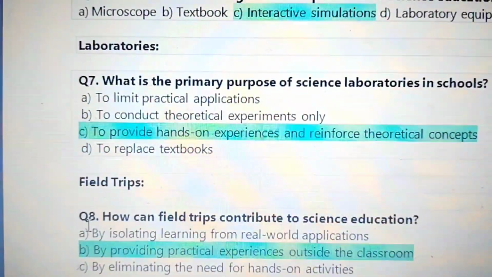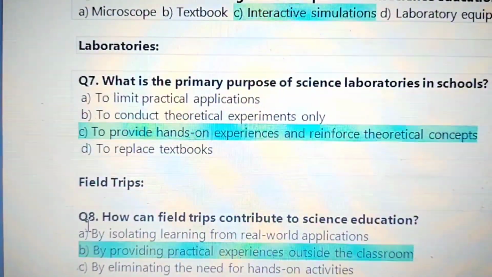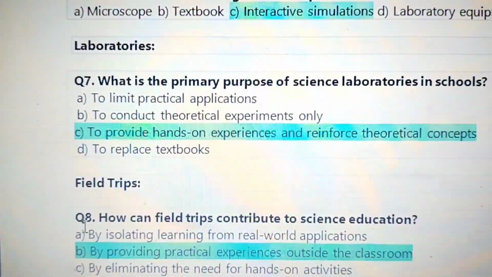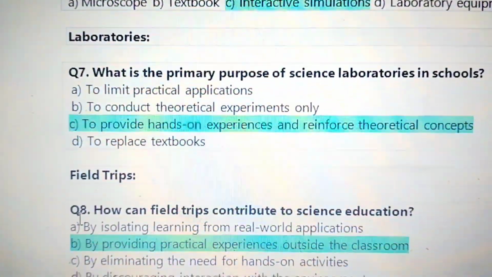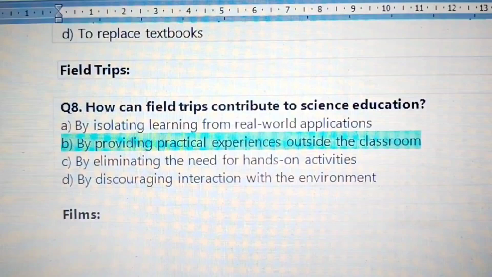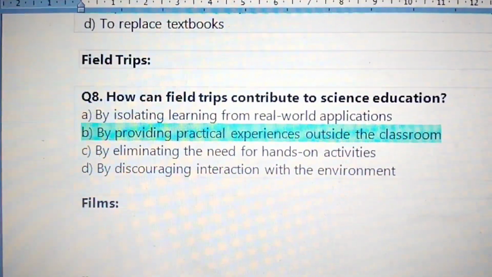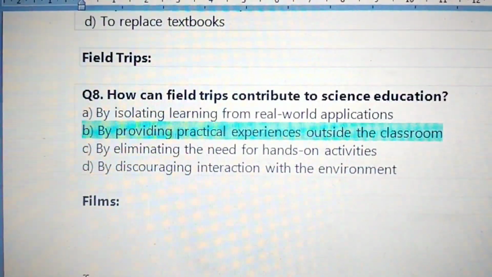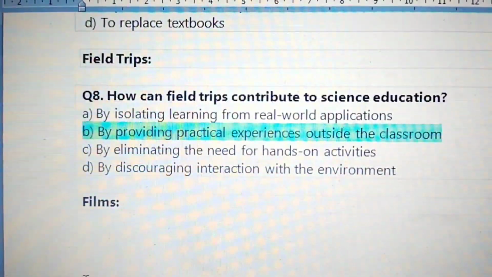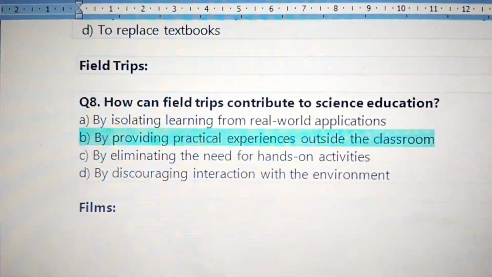Next, 7, laboratories. What is the primary purpose of science laboratories in schools? To provide hands-on experiences and reinforce theoretical concepts. Next, field trips. How can field trips contribute to science education? Answer: by providing practical experiences outside the classroom.